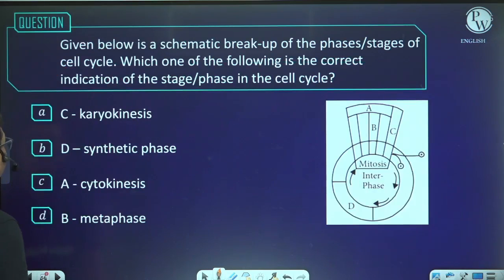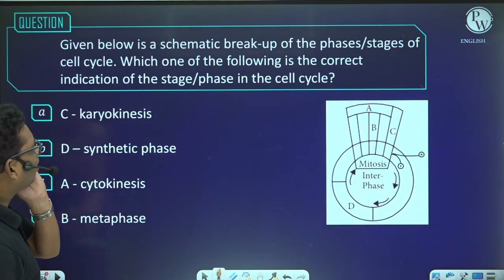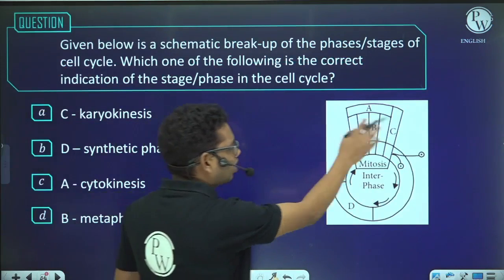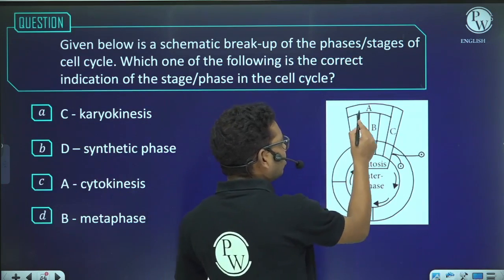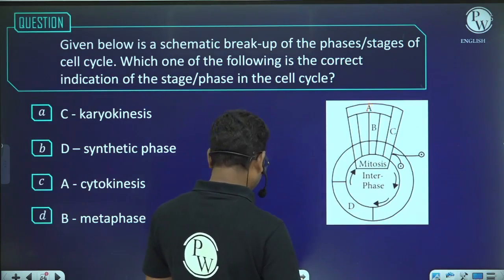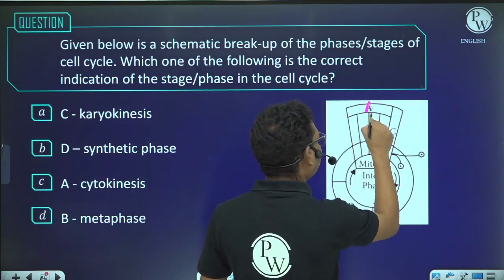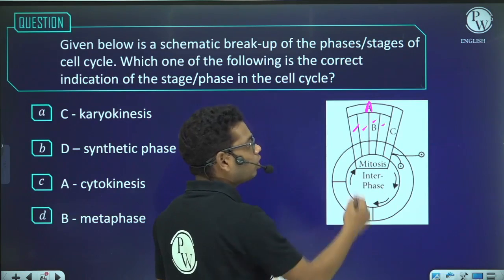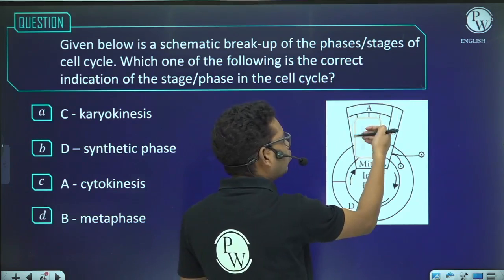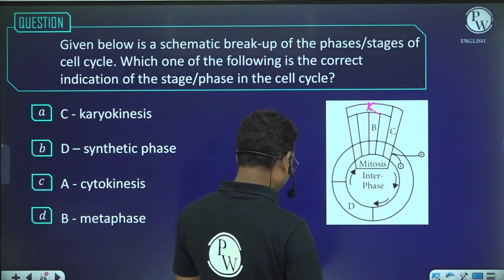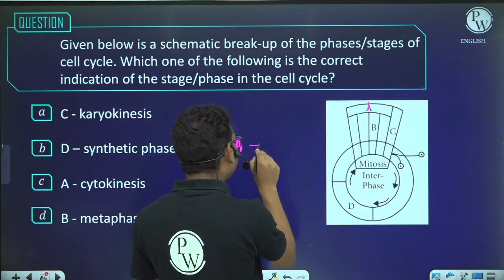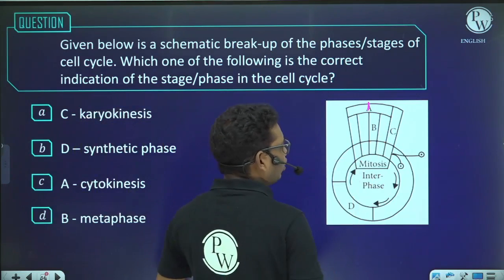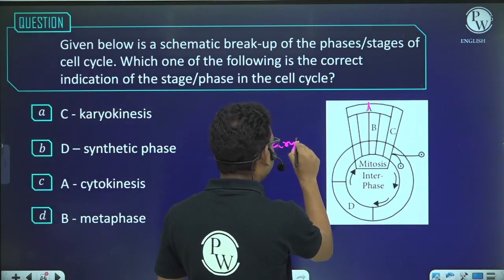Next, given below is schematic diagram breakdown. See, this is the cell cycle. In this case, phase A consists of 4 subphases. What are those? 1, 2, 3, 4. And this will be obviously karyokinesis. So in this diagram, A will be karyokinesis. So I can write over here, this is karyokinesis.